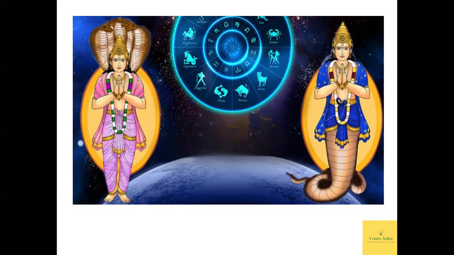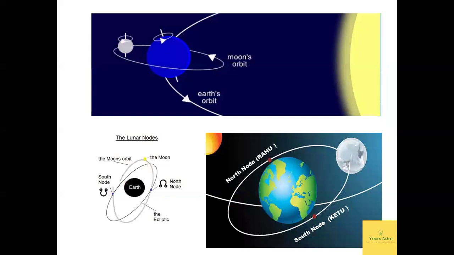Why is Ketu said to be past, spiritual, and detachment? Here you can just see, as I said, Rahu is the north node, and quite opposite to the north node would be the south node. So that is taking 180 degrees from Rahu. Since it lies outside the Sun's ecliptic plane, which is formed by 180 degrees opposite reference from the north node, it relates with the past, detachment, and the spiritual world. So this is outside the ecliptic plane.